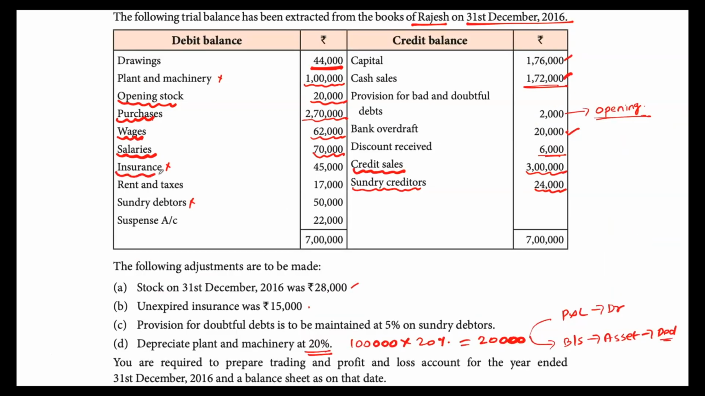Then comes insurance, 45,000. So this has an adjustment, so this should come in the inner column, and the adjustment is this: unexpired insurance 15,000. It means prepaid insurance. So they have paid 45,000, of which 15,000 is unexpired. That is, it is related to the future. So we have to subtract that as prepaid expense from P&L, and whatever the unexpired portion, that should go to the balance sheet under assets.